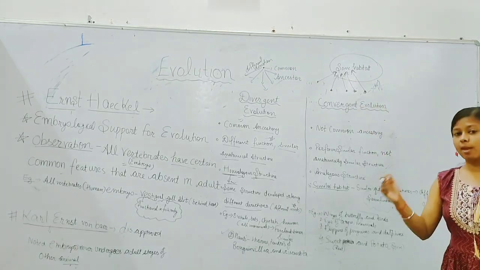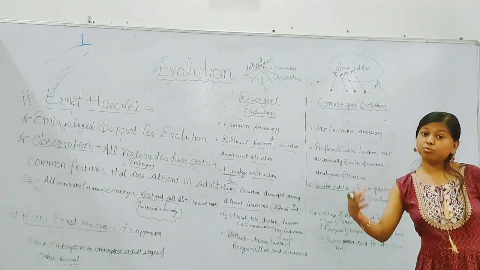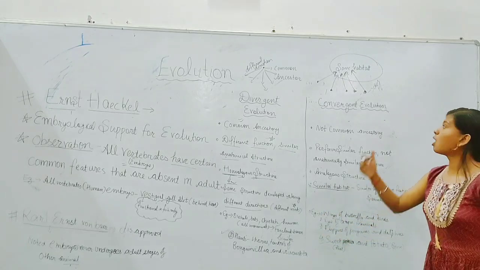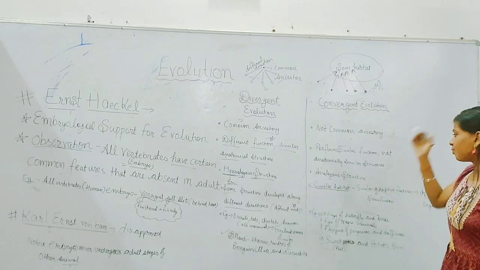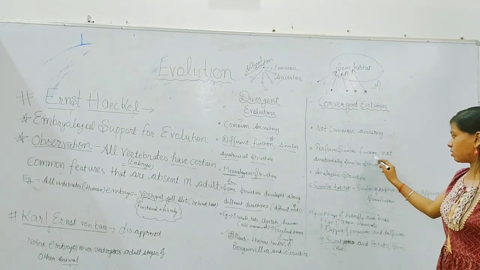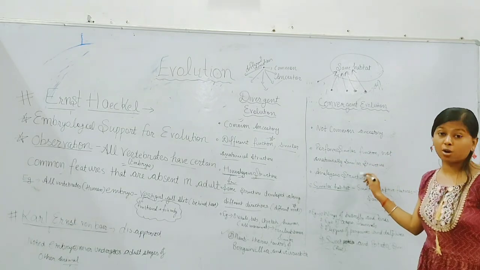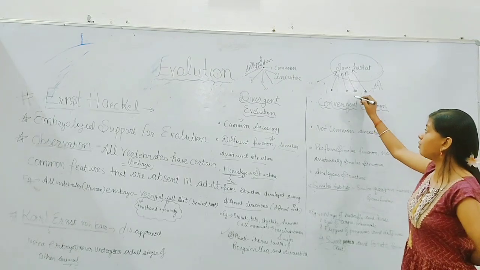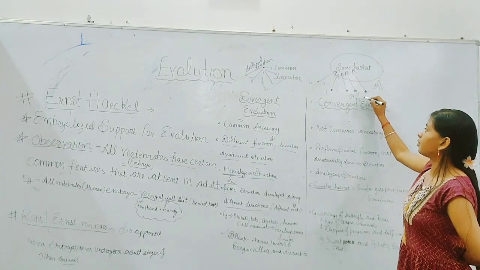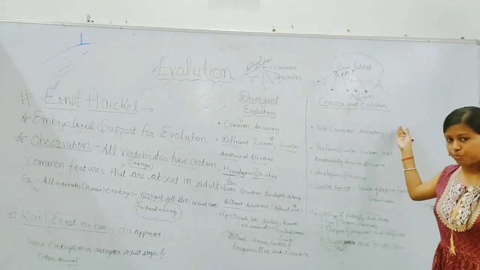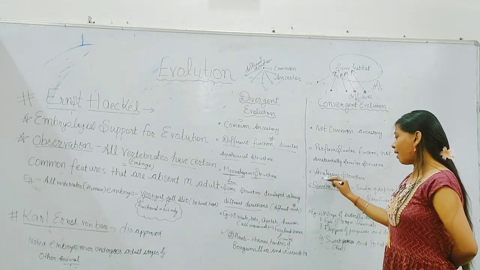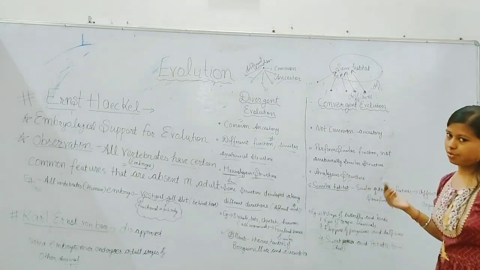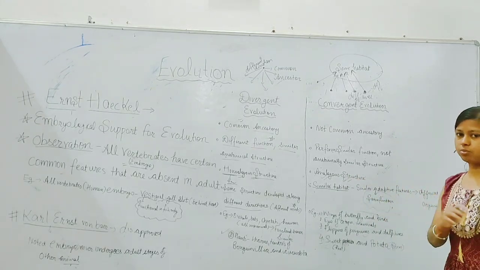However, due to the same habitat, the same needs and environment, they perform similar functions, but they have different anatomical structures because they have different ancestry. These are called analogous structures, because they are different structures from different ancestry.